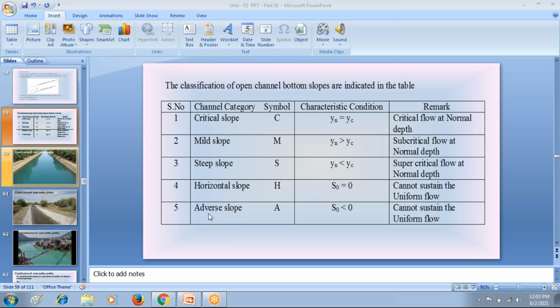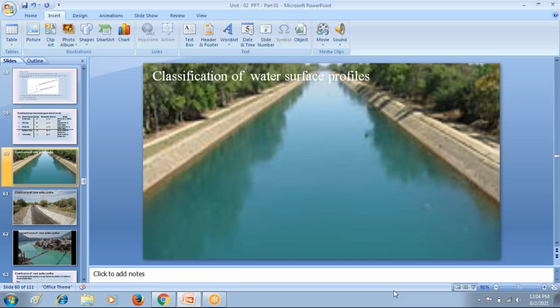So please inform your classmates to join the class now, because I am going to discuss again about this water surface profiles in the open channel. In unit 2, this is the most important discussion.